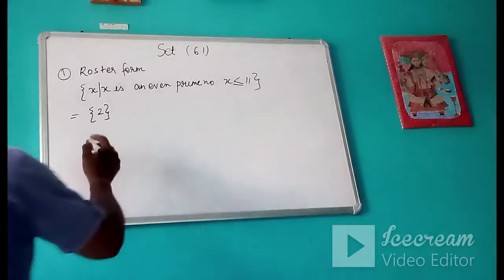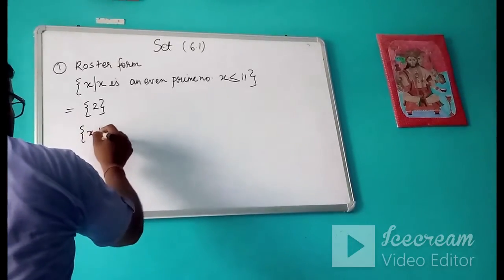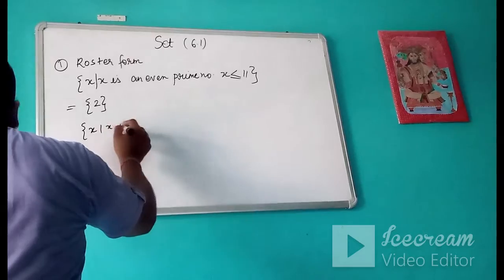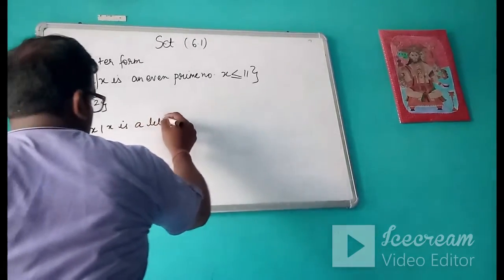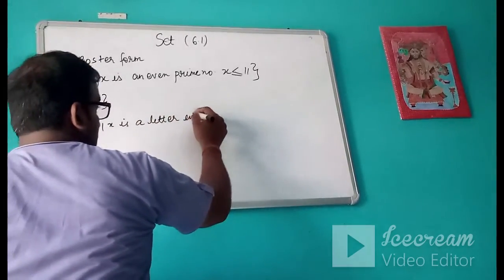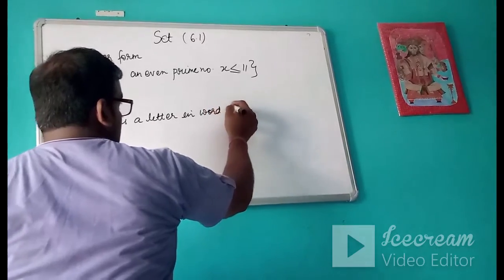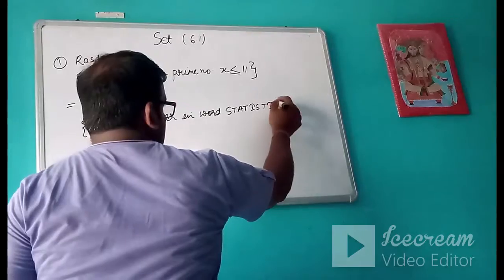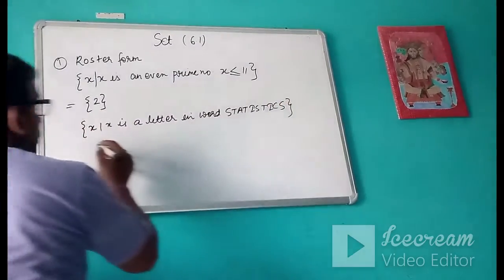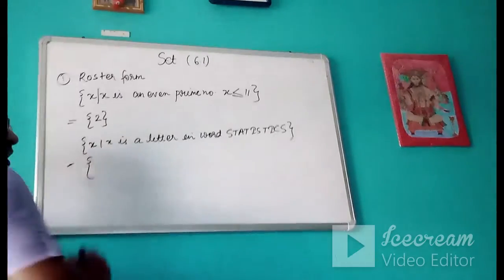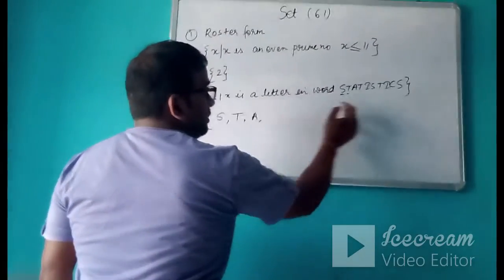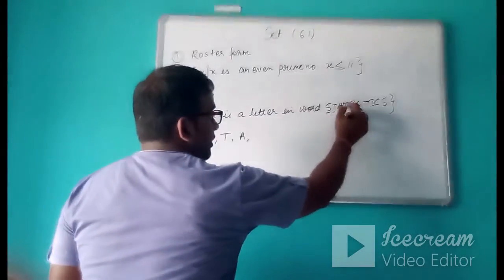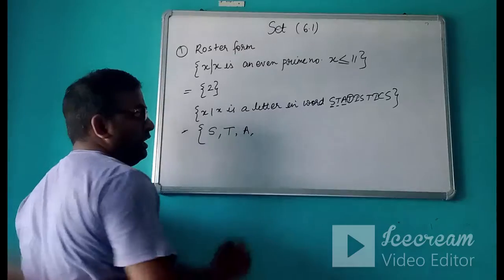Suppose something is given like this: X is a letter in the word statistics. So how do we write the elements? A, then this T will not count because T we had already written.